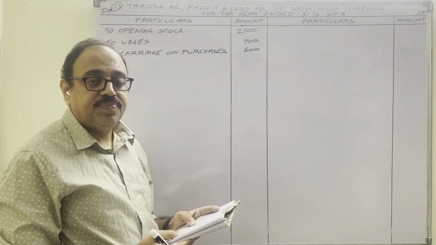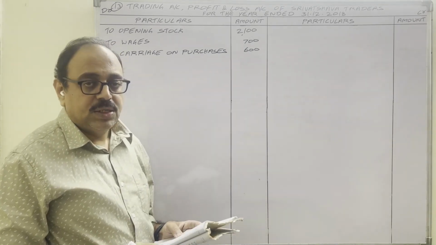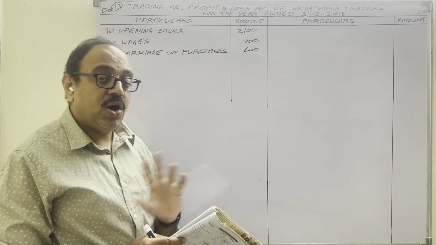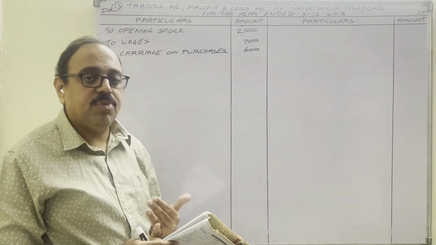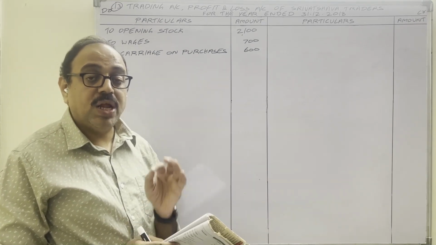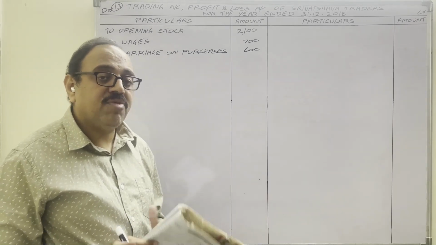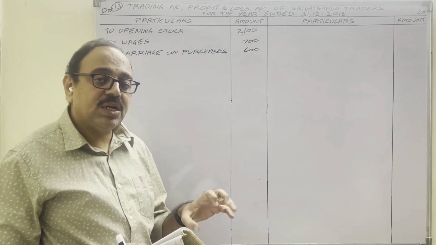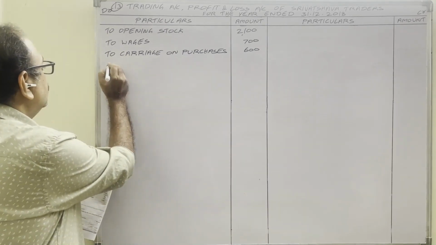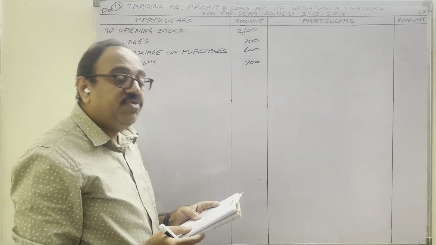Audit fees, drawings, debtors, freight. Freight is also transport expenditure, but for a long distance. For a short distance, the transport expenditure is called carriage. For a long distance, suppose we are importing from another country and in that import process we pay transport charges, it is known as freight. So we are importing raw material, and after bringing that material, we manufacture. Freight is also manufacture related expenditure, direct expenditure, trading account debit side. To freight, 700 rupees.